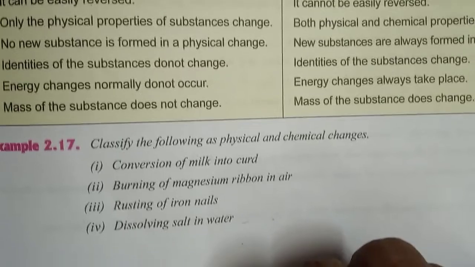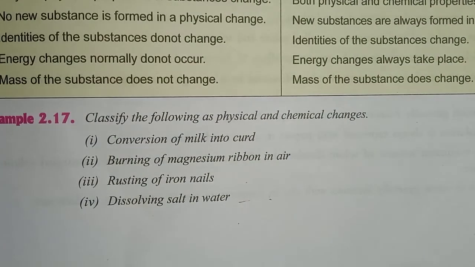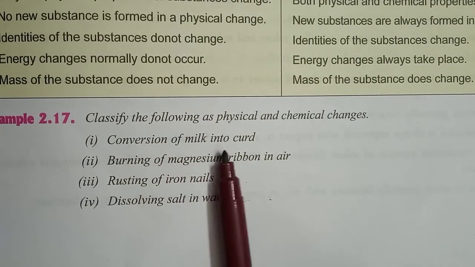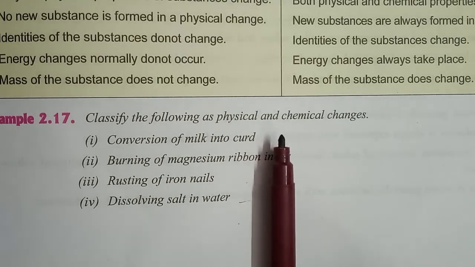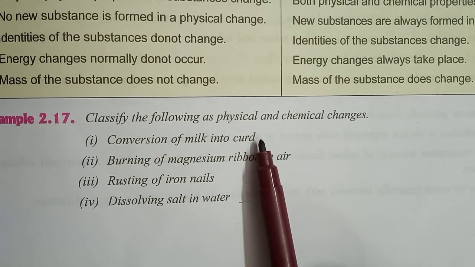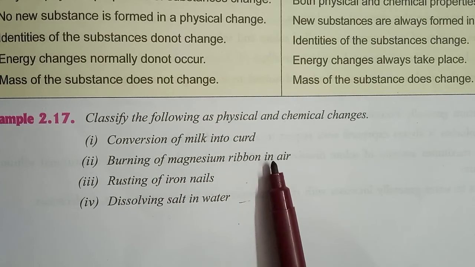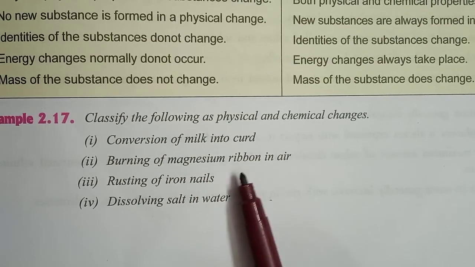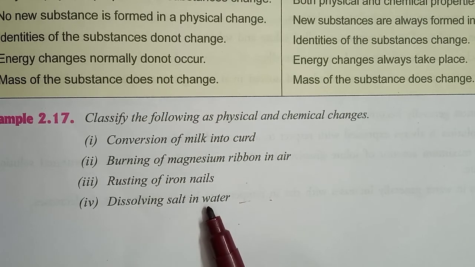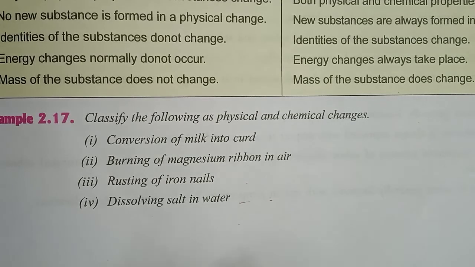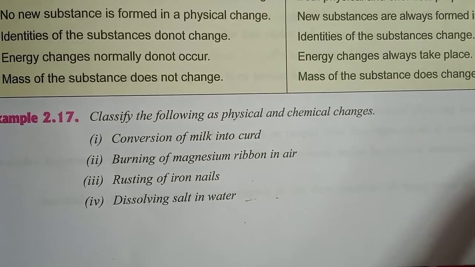Here are some examples of physical and chemical changes. Conversion of milk into curd is a chemical change. Burning of magnesium ribbon in air is a chemical change. Rusting of iron nails is a chemical change. Dissolving salt in water is a physical change. We can get the salt again, and we can get the water separately.